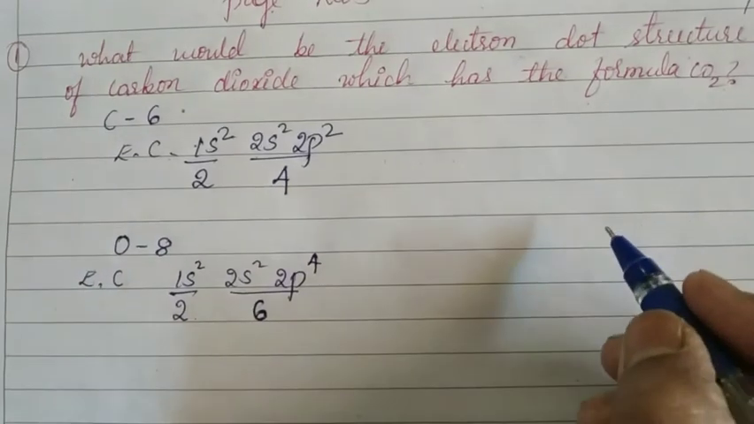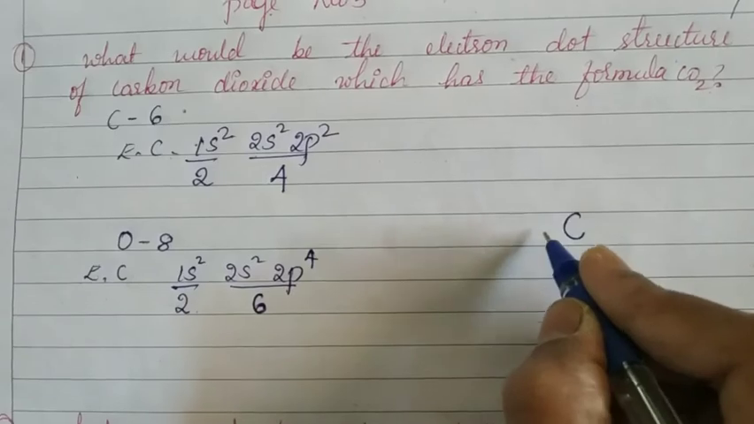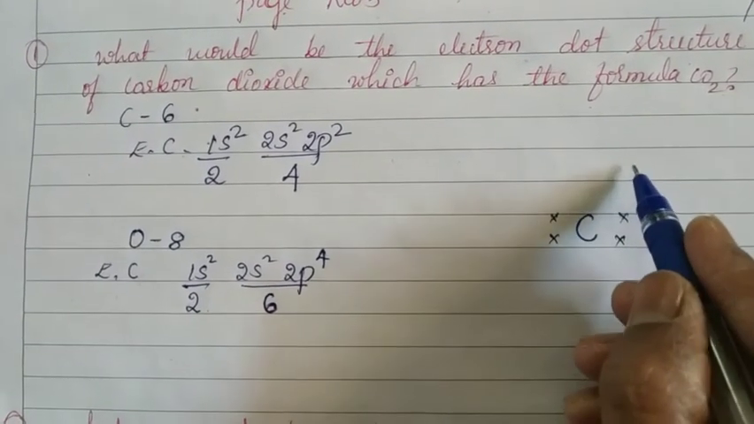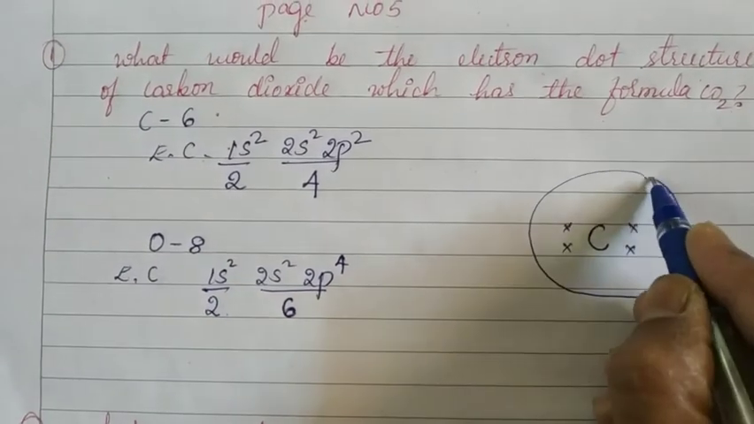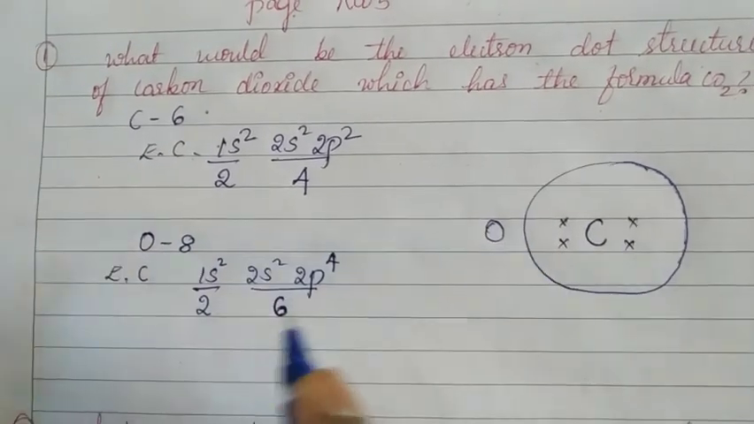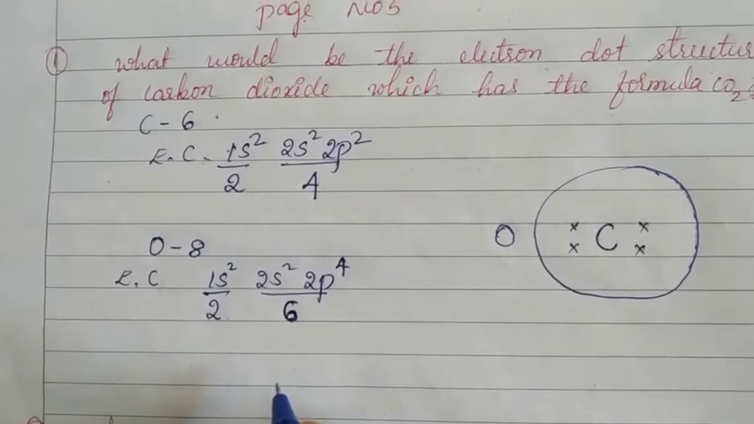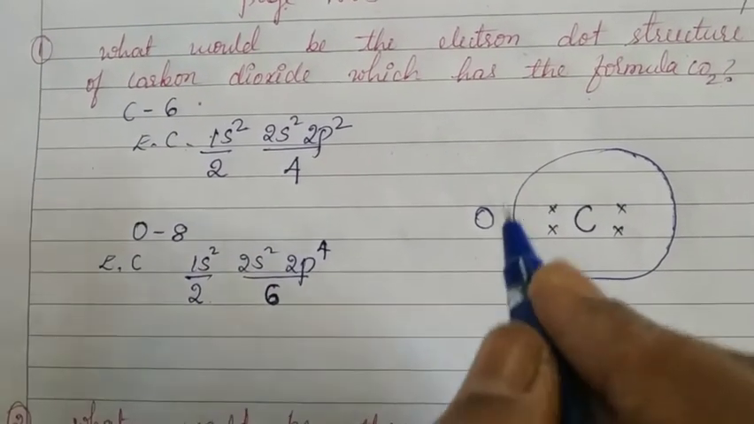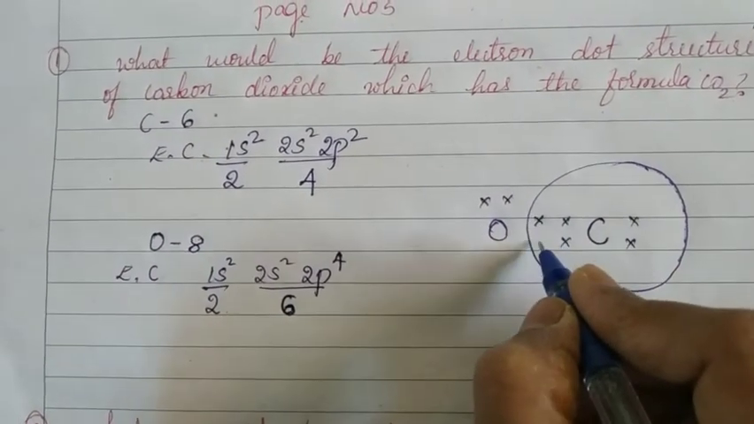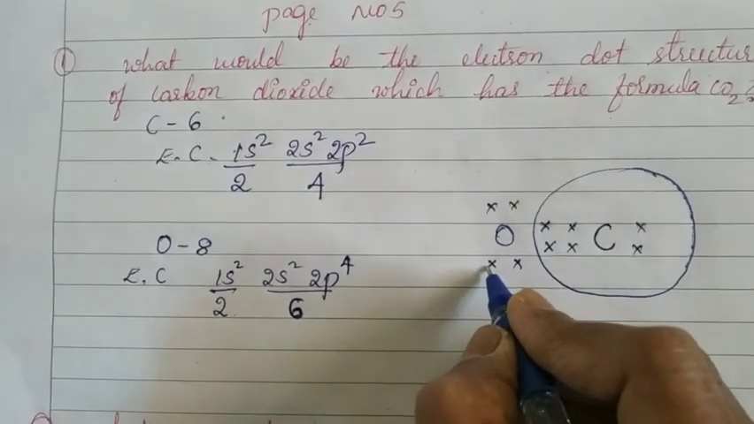Now let us draw the electron dot structure for carbon dioxide. Carbon has 4 electrons in its outermost shell. Write them like this and draw a circle. Now how many electrons does oxygen have in its outermost shell? Yes, 6 electrons. Write those 6 electrons like this: 1, 2, the third one, fourth one here, 5 and 6th.